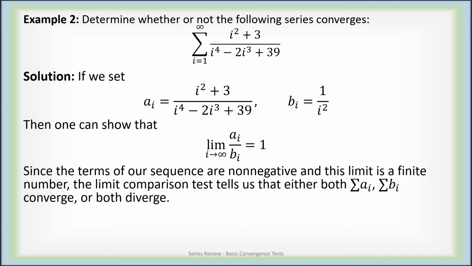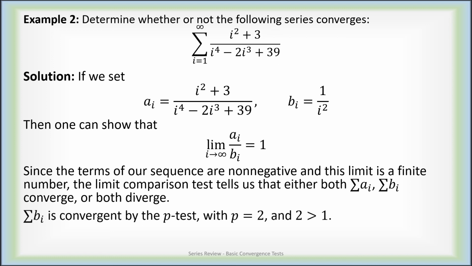Now, since the terms of our sequence are non-negative and this limit is a finite number, the limit comparison test tells us either both series converge or both diverge. But the sum of b sub i is convergent by the p-test. We're adding up 1 over i squared, so p is 2, that's bigger than 1. Therefore, our series of a sub i is also convergent.